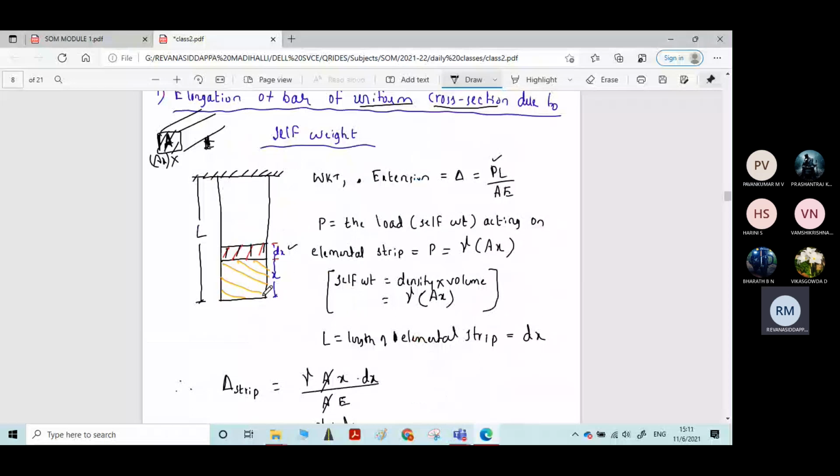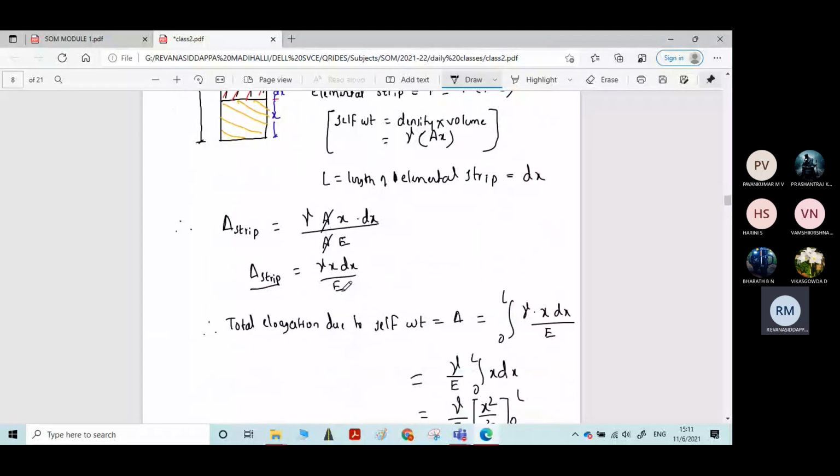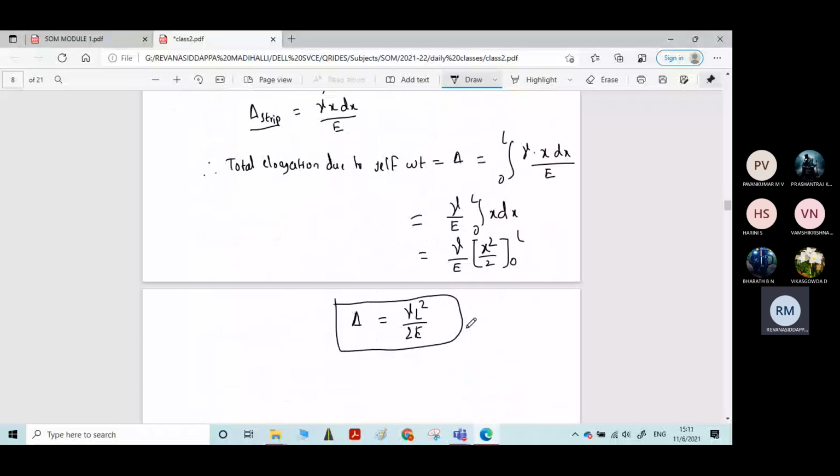Volume is calculated as cross-sectional area multiplied by length. A is the cross-sectional area and x is the length up to the elemental strip. A into x into gamma gives the self weight. Now we got the equation for P. Then L is the length of the elemental strip, that is dx. Just substitute and you will get the equation for elongation of the elemental strip. If you want the total elongation, integrate it from 0 to L, and you will get the equation for total elongation due to self weight.